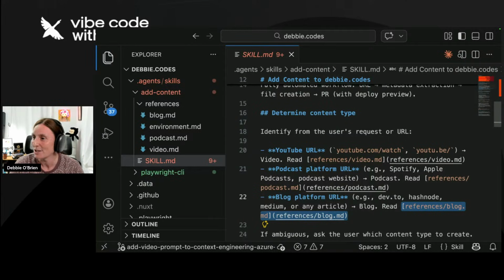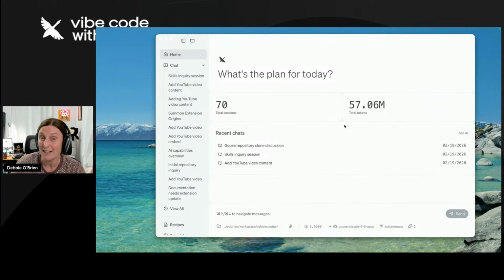So what I'm going to do is something a bit funky. I've got a URL here, and I'm going to get Goose to go and add something to my site. And then I'm going to explain and show you how to use the Playwright CLI skill. So this is basically just how I do my day-to-day. I'm constantly getting an agent, and I'm going to say new session.